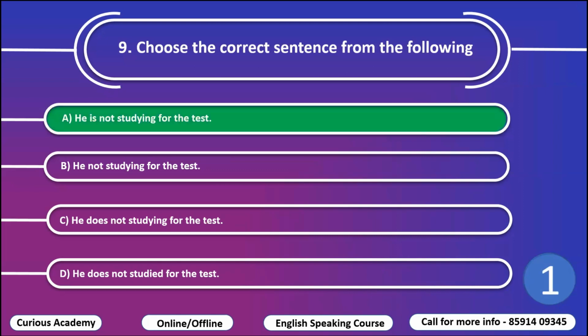And the right option is A, he is not studying for the test. This is present continuous tense, but a negative sentence. In B, what is wrong? He not studying for the test. So is, am, are is not taken. C, he does not studying. Studying is wrong. ING doesn't come in simple present tense when there is do or does. So verb ing doesn't come.